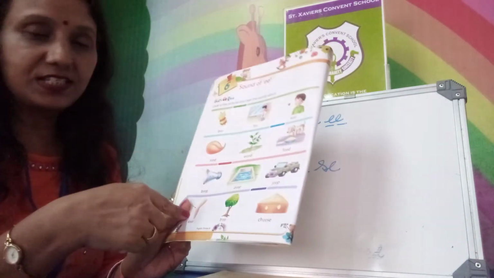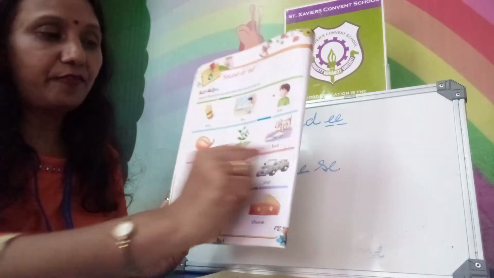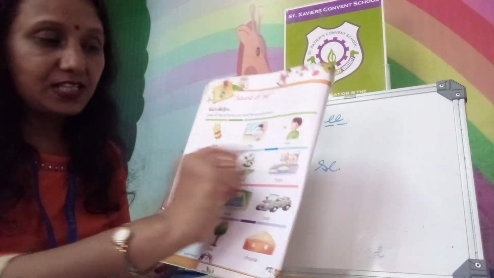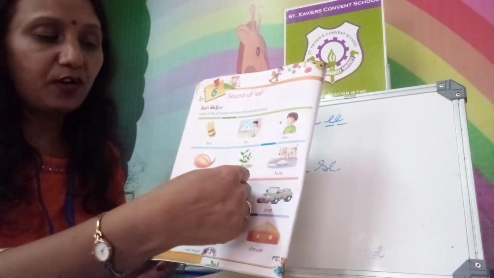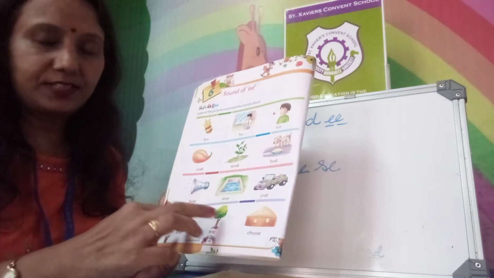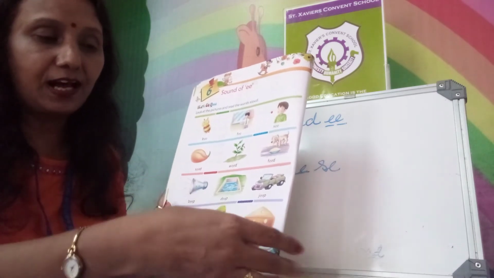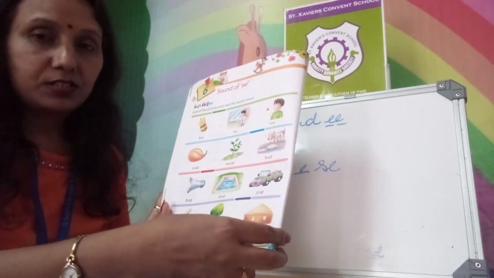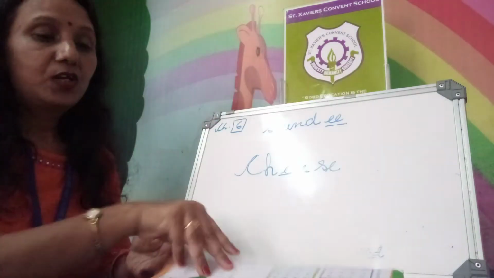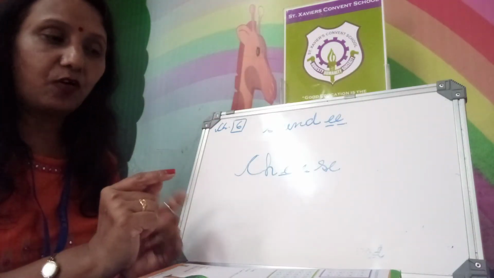So here you can see that each row has words with the sound double E. Rhyming sounds are there in the first three rows. In the last row, two words have the same rhyming sound. The last word does not have the same sound, but the sound of E is there. So E sounds E. Alright.